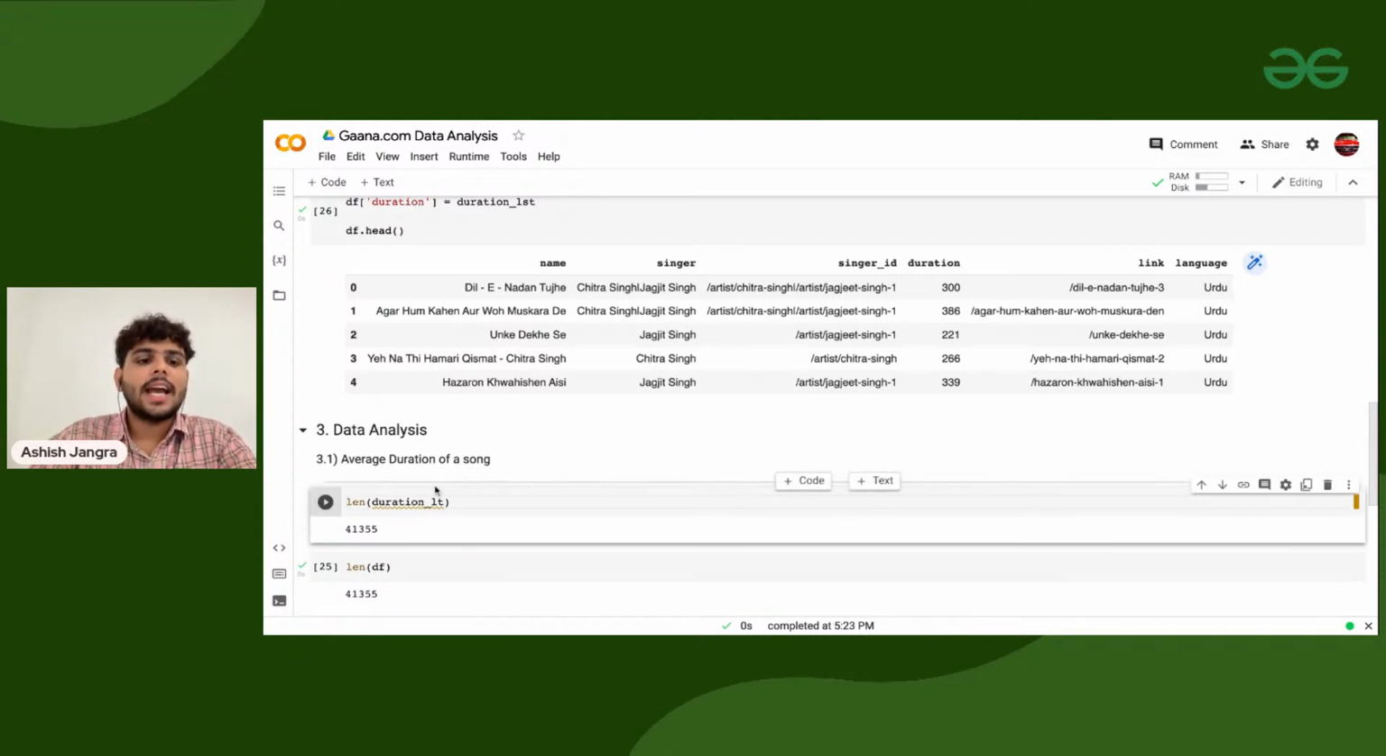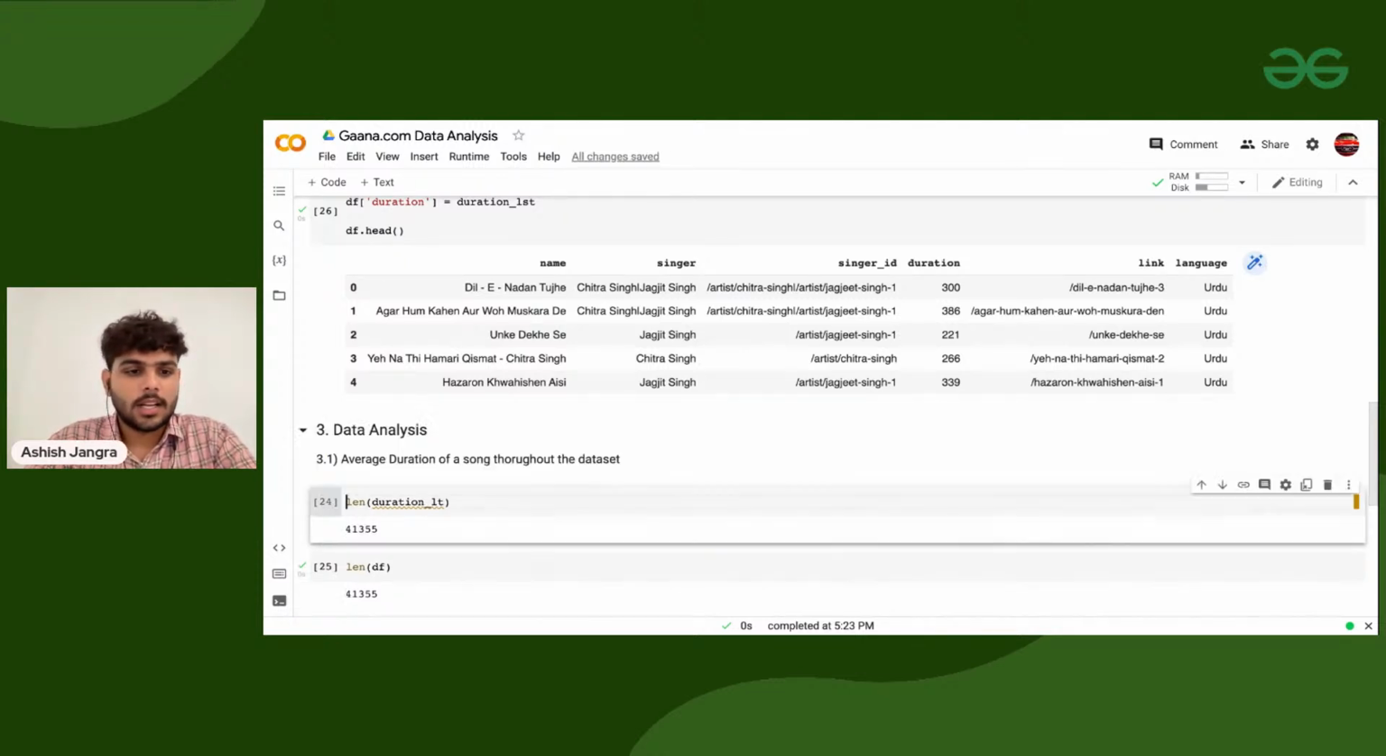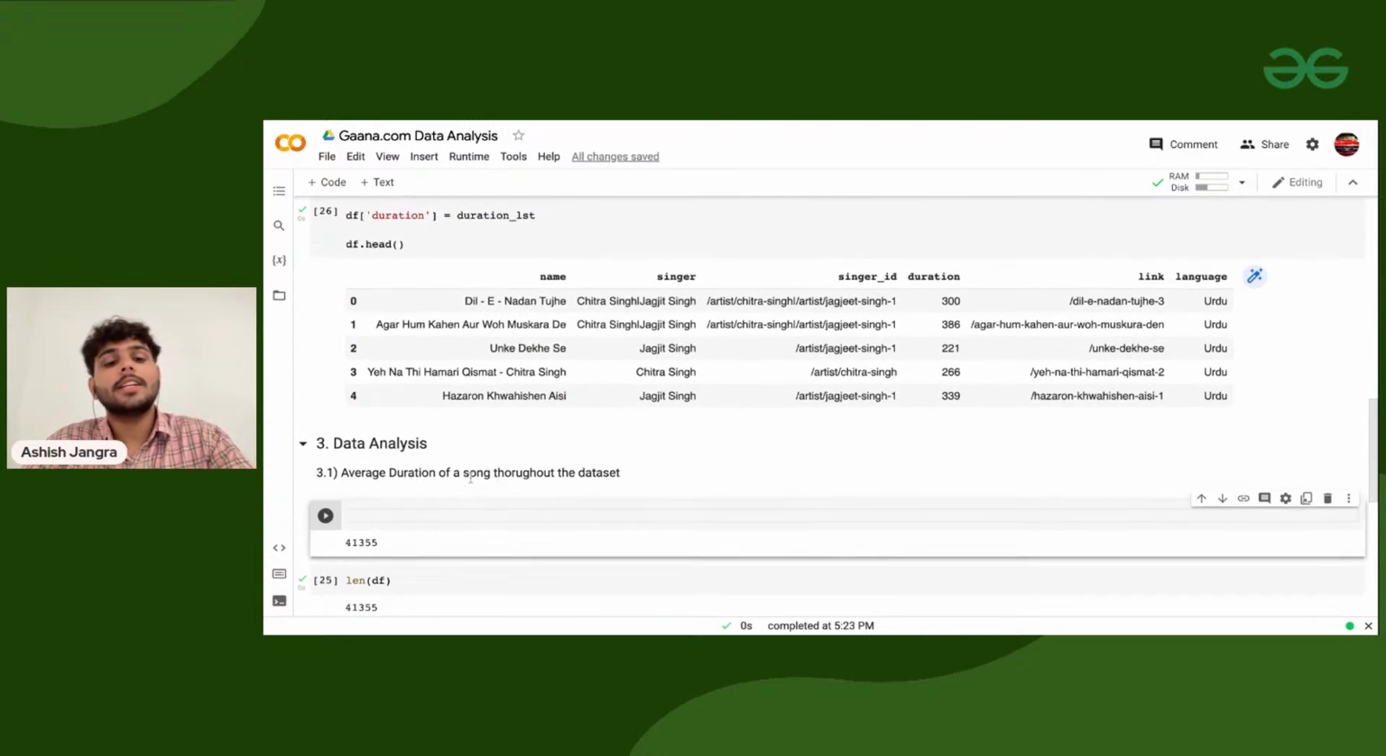What is the average duration of a song throughout the data set? Very simple question. I am asking the same question to you as well, so if you know how to find that, do let me know in the chats. In the meantime, because I want to know the average duration throughout the data set,